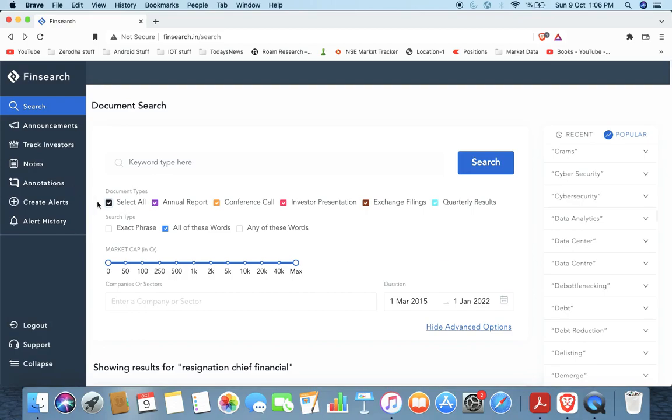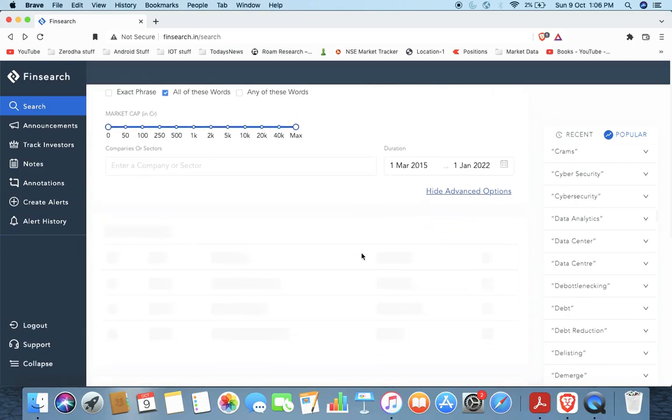Suppose, as one example, you just want to see in the exchange filings what all companies are talking about the resignation of their chief financial officer in the last 5 years. So it's an interesting keyword search. The more the CFO is changing, the more there is something wrong with the company, or you at least want to look at it with caution. So here, let's search it. Let's see what all shows up.